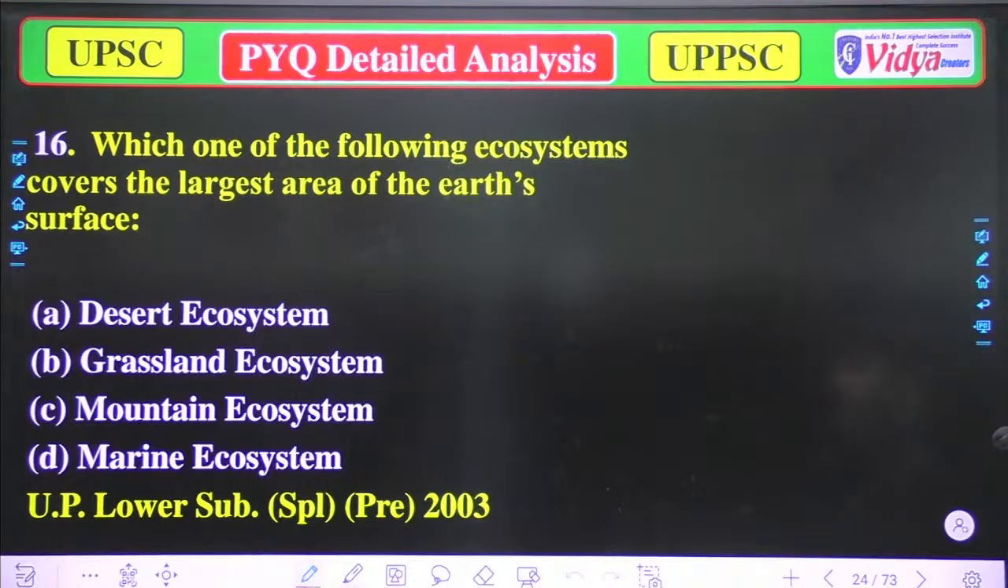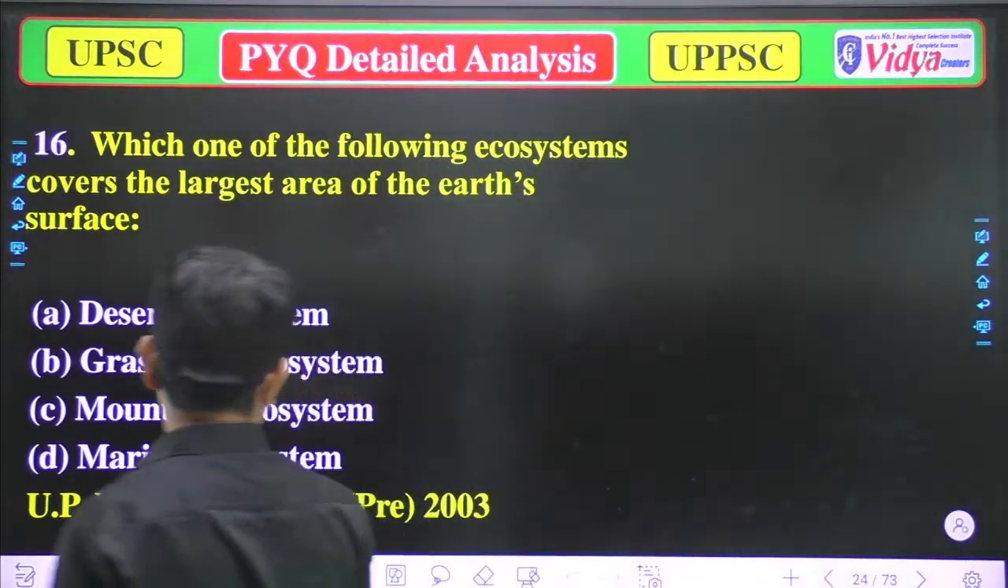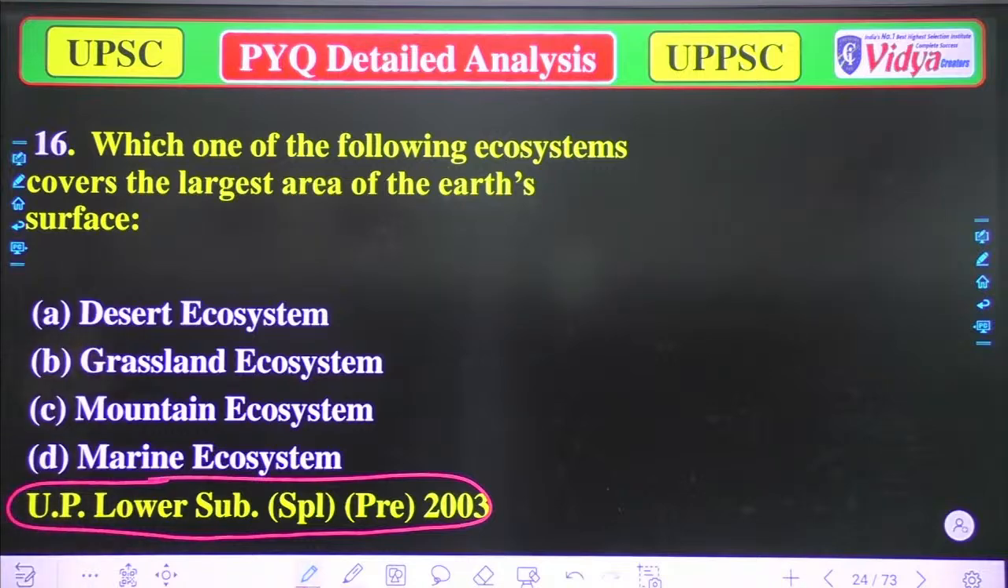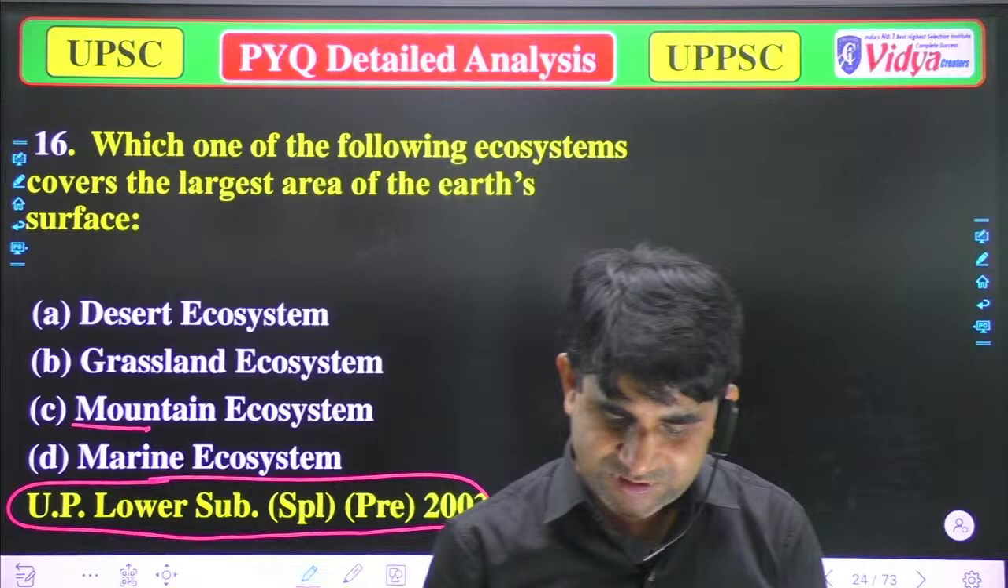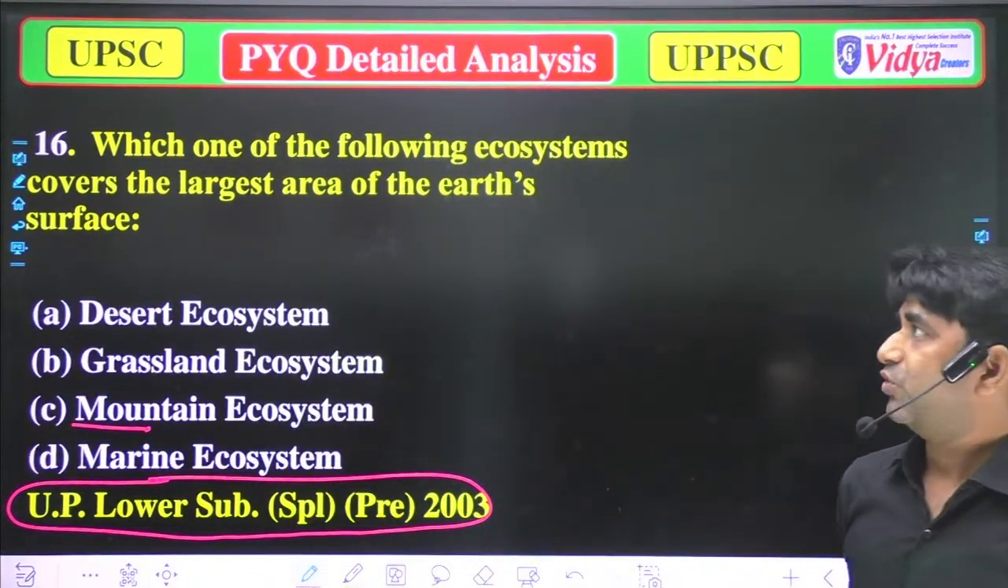Which one of the following ecosystems covers the largest area of Earth's surface? It's again a simple question, but the language was different. That's why I've chosen that question. The options are: A, desert ecosystem; B, grassland ecosystem; C, mountain ecosystem; and D, marine ecosystem. Please tell me which of the following is correct.